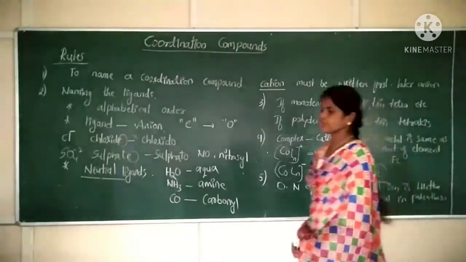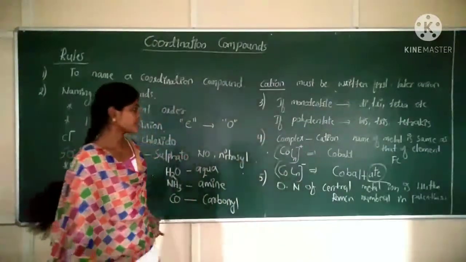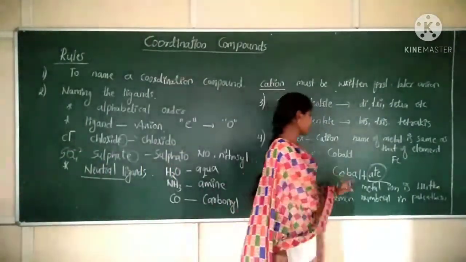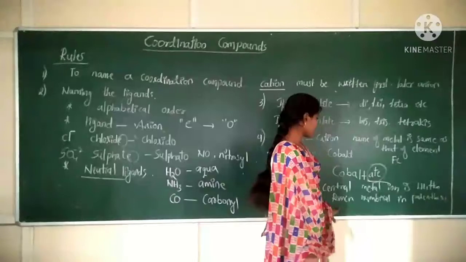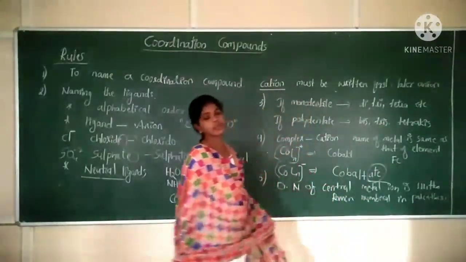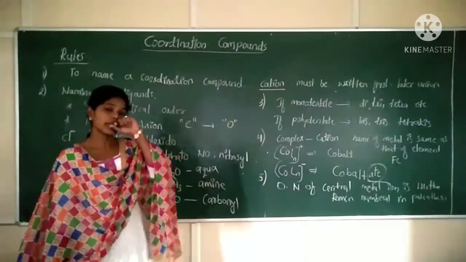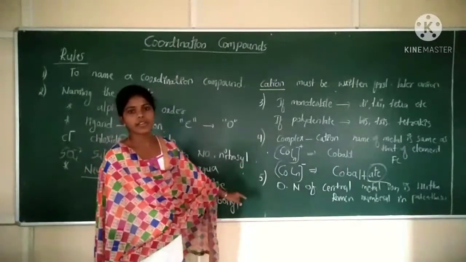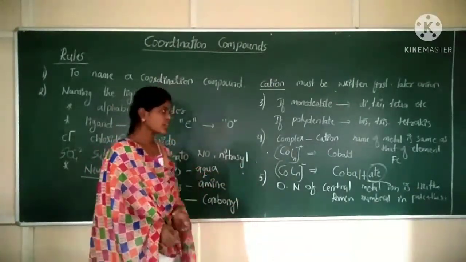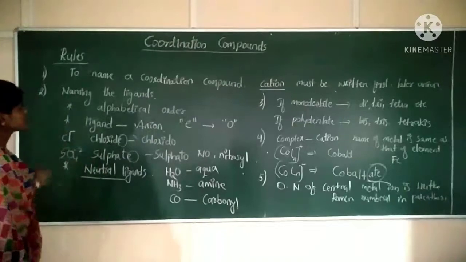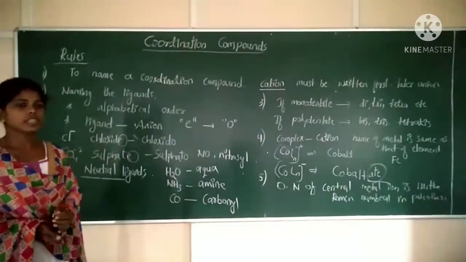So this is the fifth rule. In the bracket we write the oxidation number of the central metal ion using Roman numerals. So these are the 5 rules given by the IUPAC system.